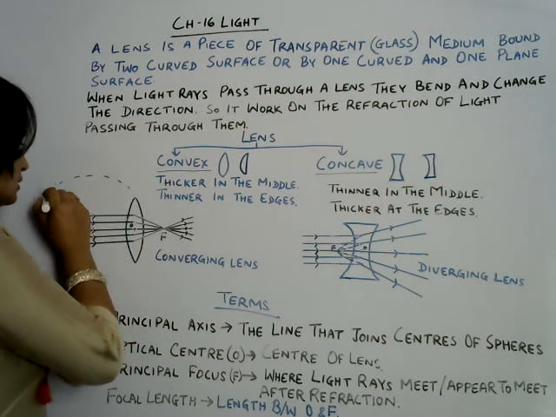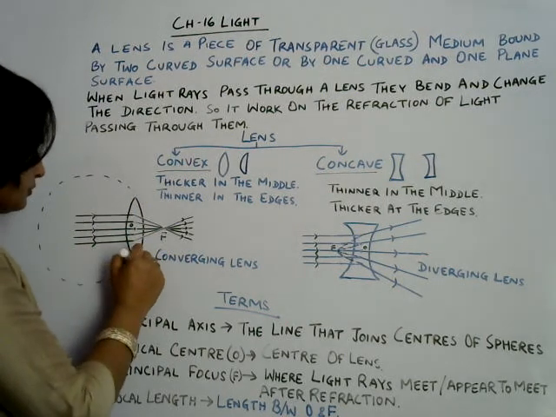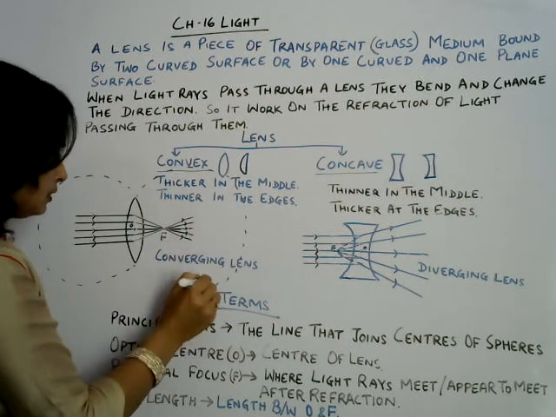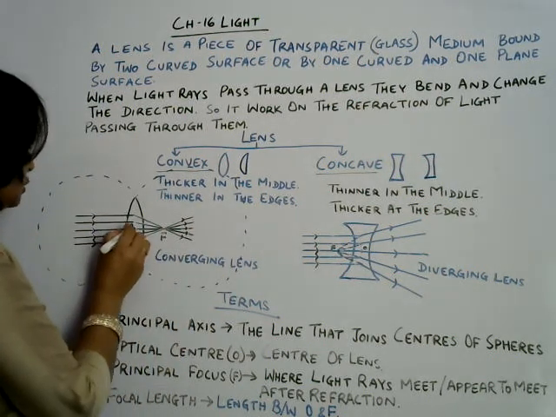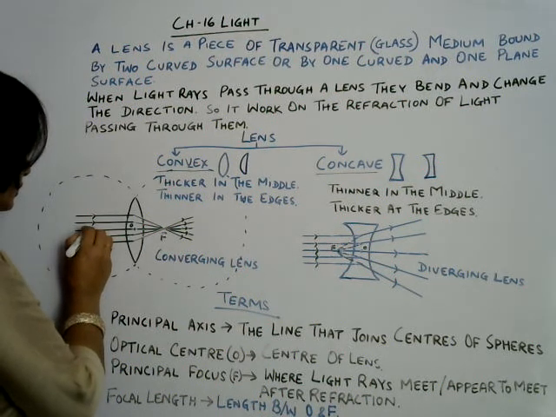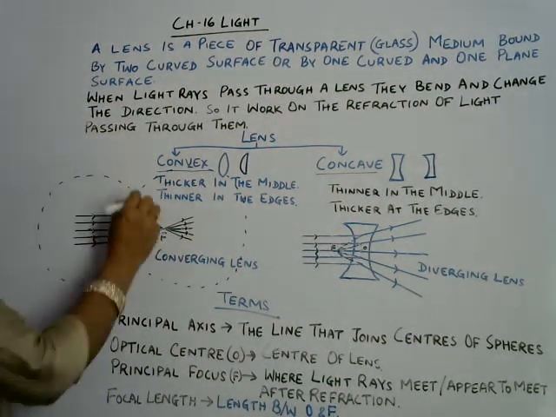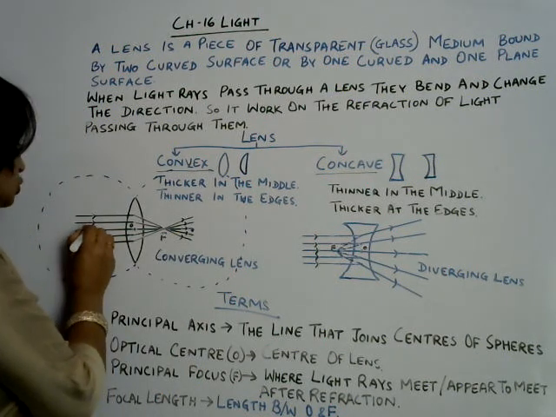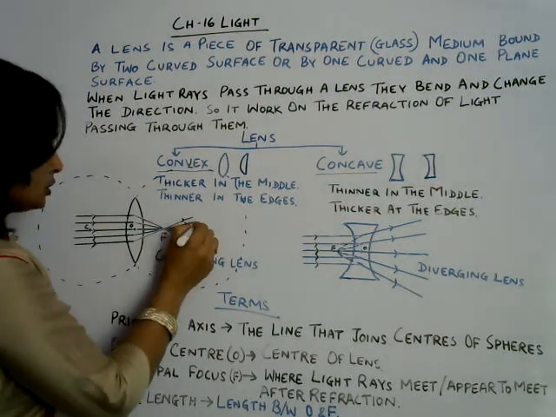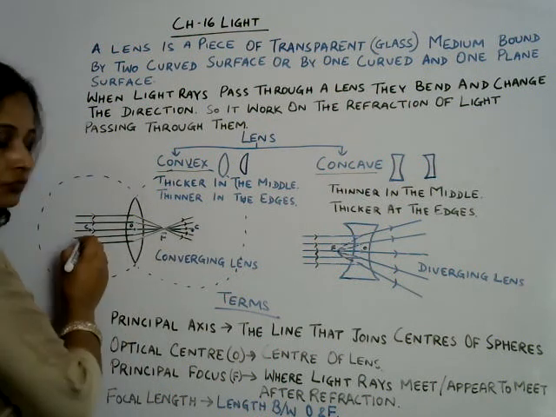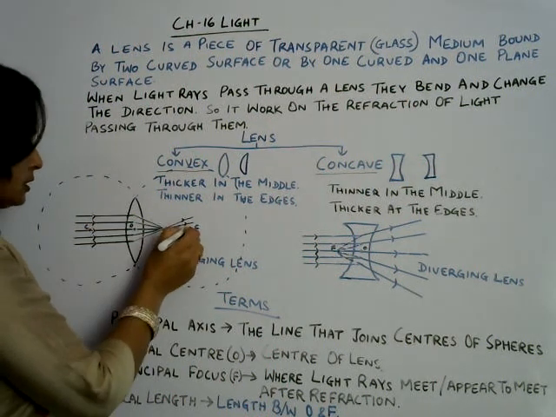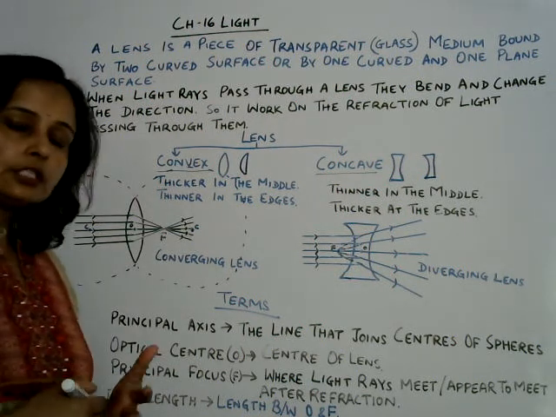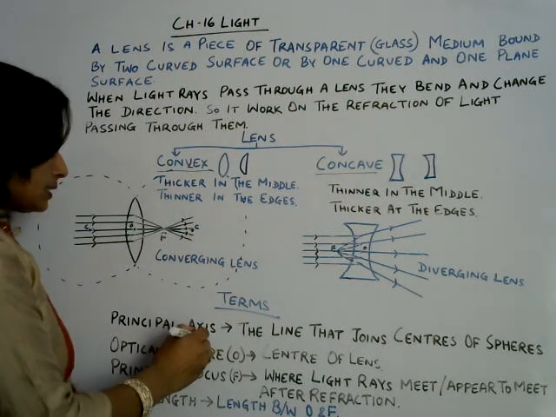Just look at this. In this way a sphere can be made, and from here as well a sphere can be made. Let's say this is the center of this sphere. The imaginary line that joins the two centers, both centers of the spheres, that imaginary line is called the principal axis of a lens.